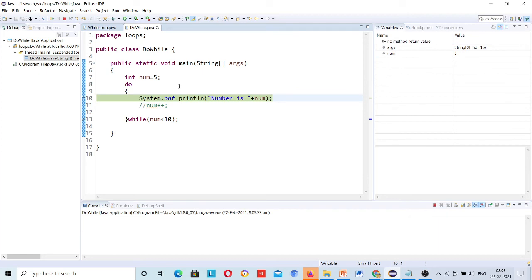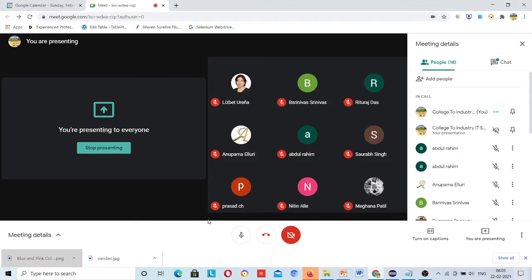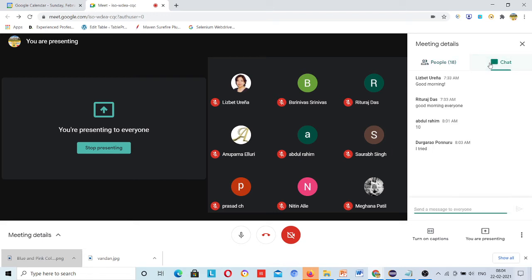How many of you are trying this debugger on your systems, or just watching me do this? I want to know, because if you are not doing it, there is no point in me doing this. I have a lot of practice, and I'm doing it for you guys only. Usually I do it every day in my project, but if you are not doing it, there is no point. If you are doing it, then that's fine.